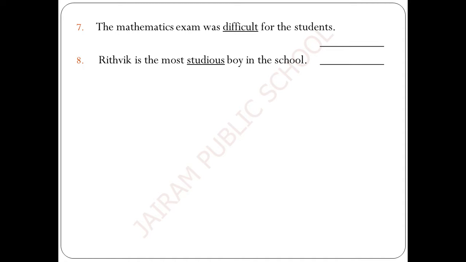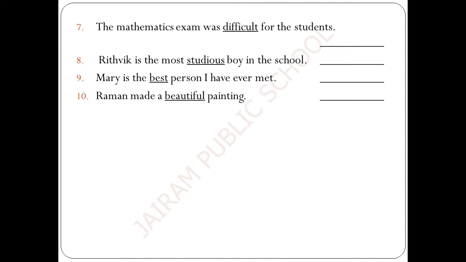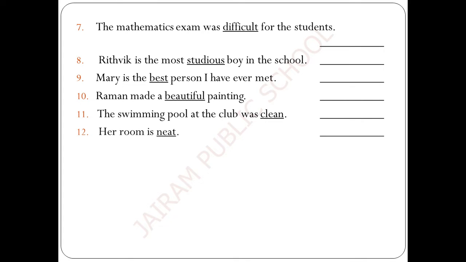Ritvik is the most studious boy in the school. Mary is the best person I have ever met. Raman made a beautiful painting. The swimming pool at the club was clean. Her room is neat. Now we are going to fill up these blanks with the opposite adjectives of the underlined adjectives in the sentences.